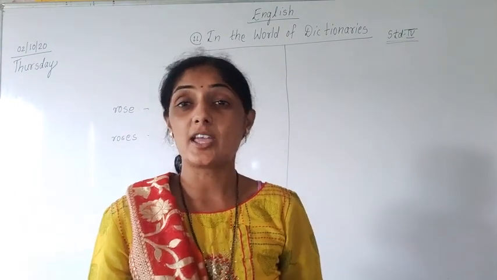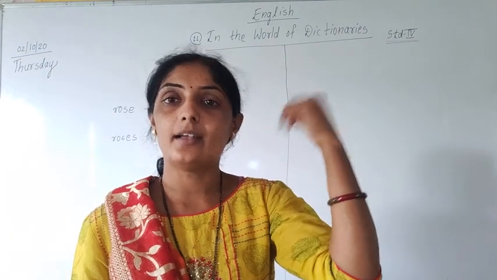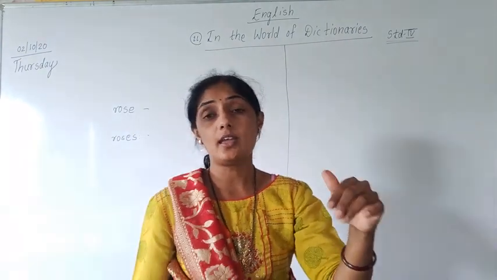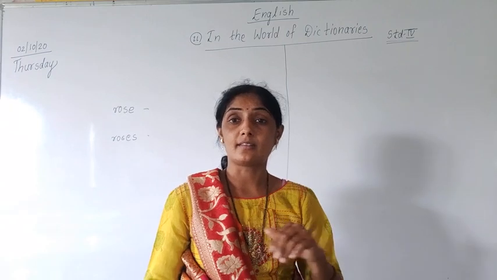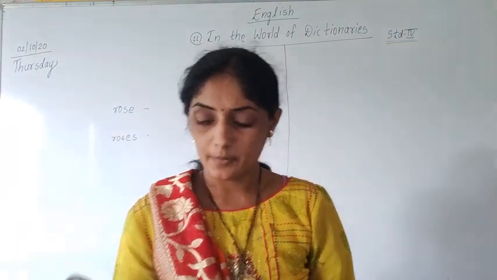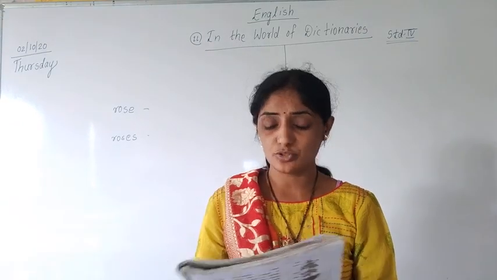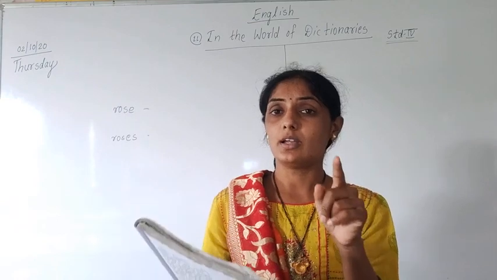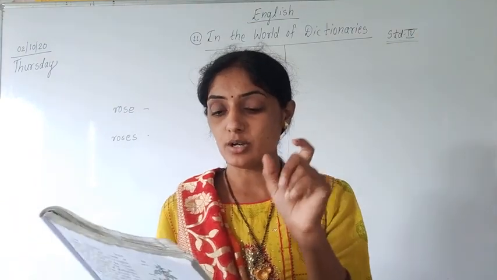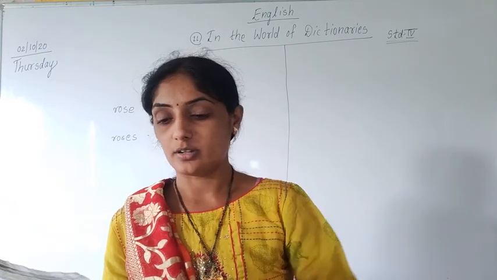H-A-R-E, hare, and H-A-I-R, hair. One hair means what? On the head. And one more hare is there, H-A-R-E, hare. That is called a rabbit. Are you understanding or not? Like that many words are there, but the words with the same spelling we should find out. You have to find the words which have the same spelling but different meanings.